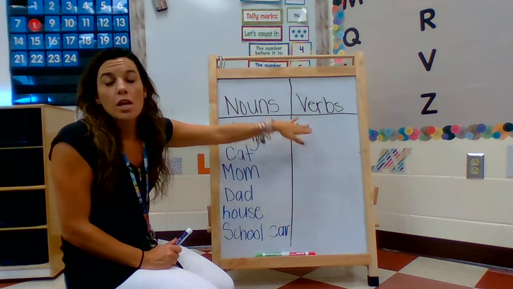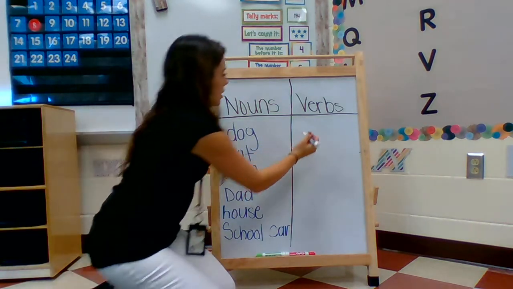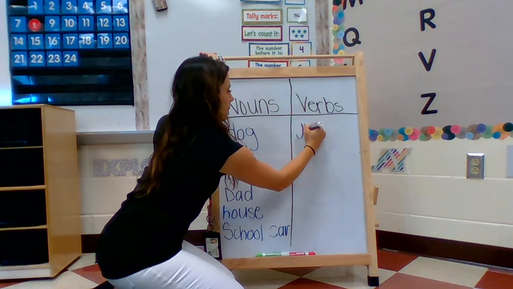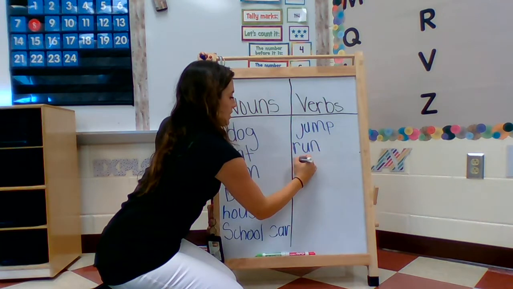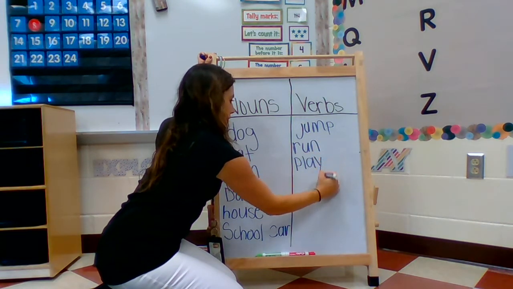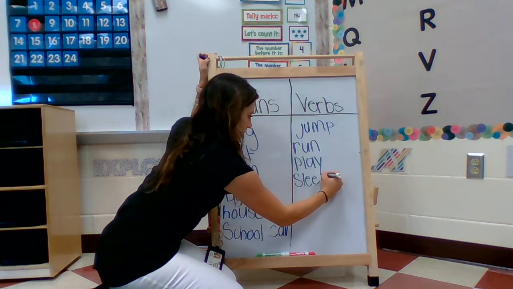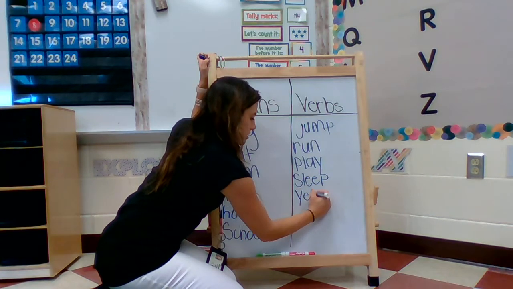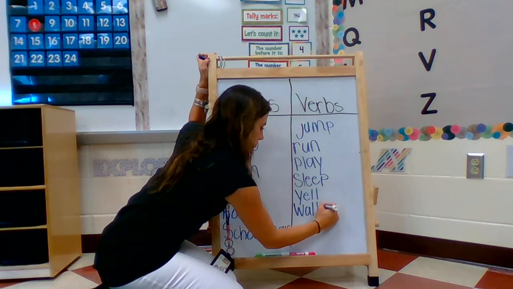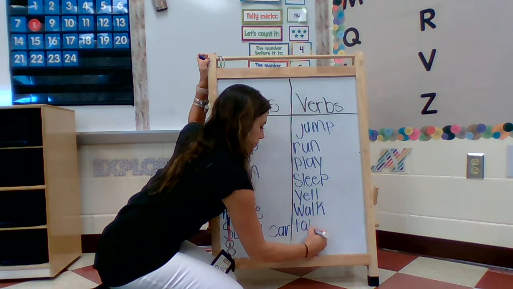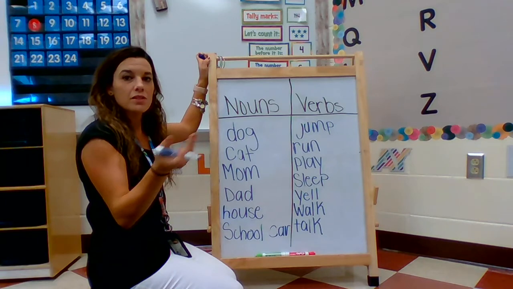They're action words, such as jump. Jump is an action word. You can actually jump, right? Jump. Run is an action word. Play. Sleep. Yell. These are all actions. These are all things that you can do. Walk. Talk. Okay? Anything that you can actually do is a verb.